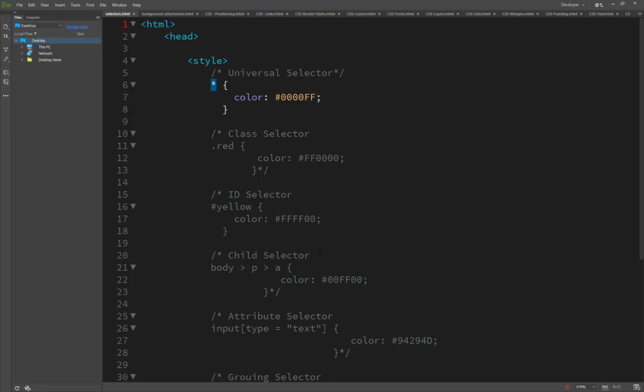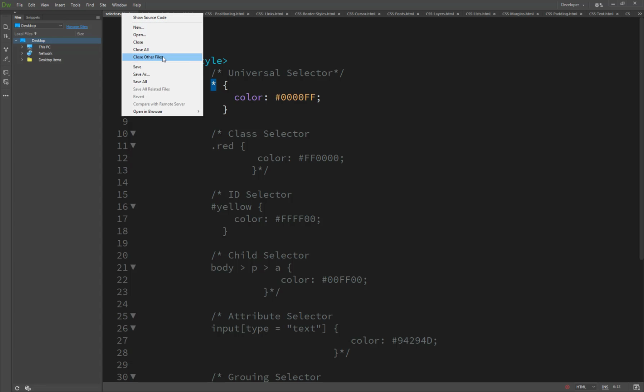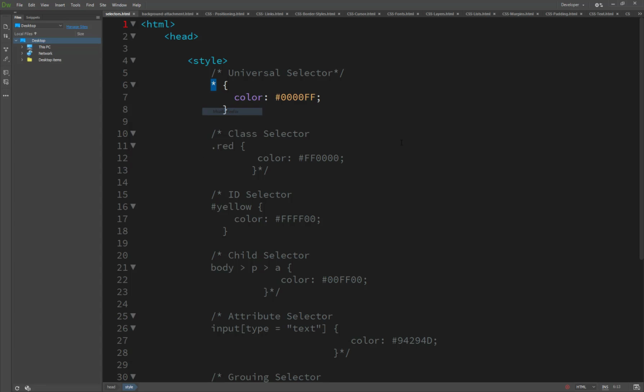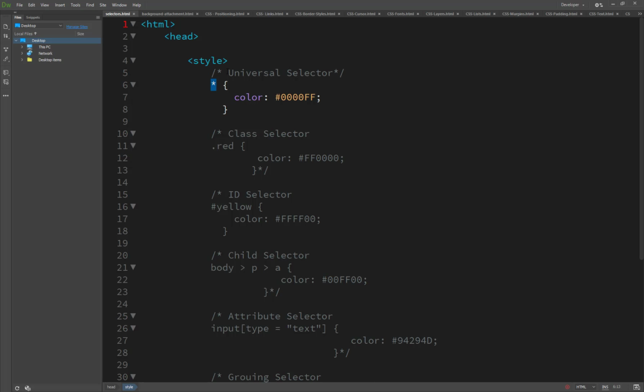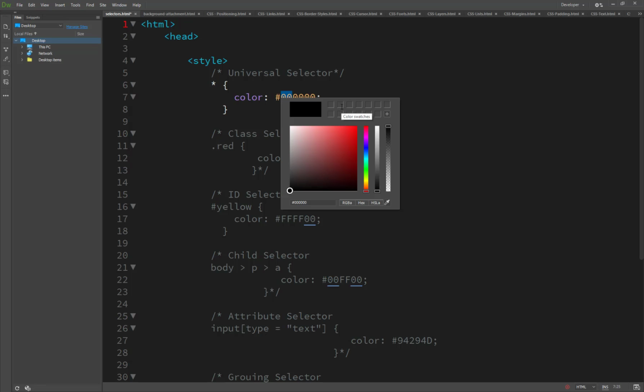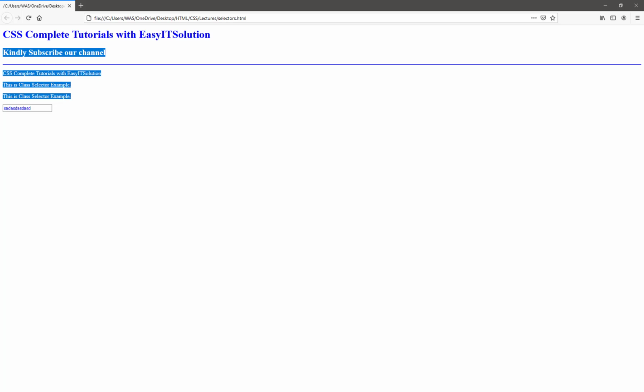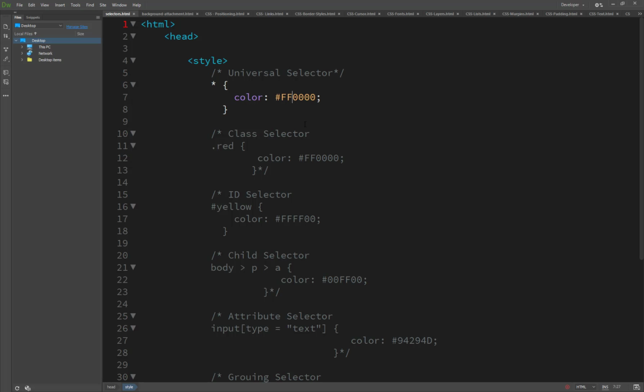Here we see an example: open it in the browser, Mozilla Firefox, and you will see all text is set to blue, because the universal selector color is blue. If we change it to red, you will see the result, and all text color is updated to red. So this is the universal selector example.